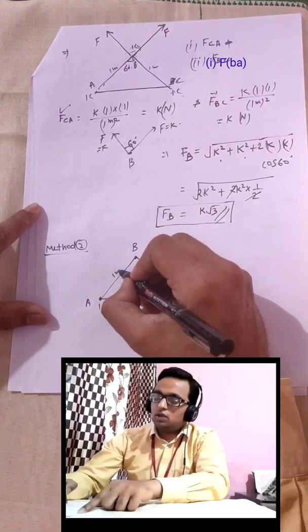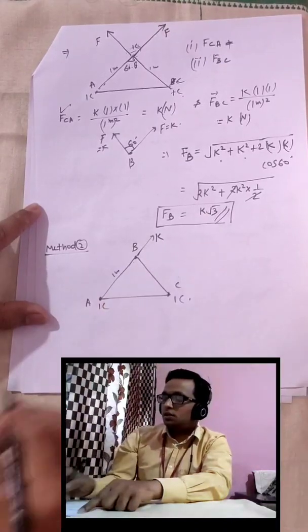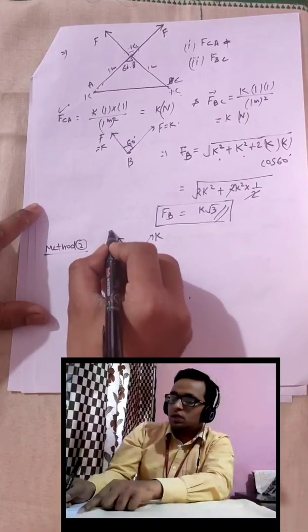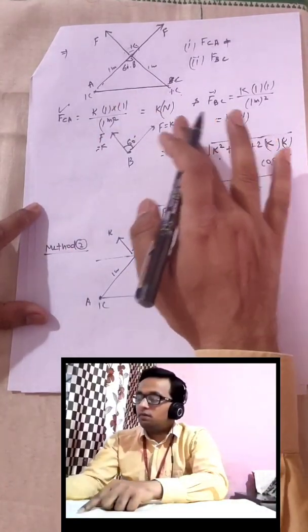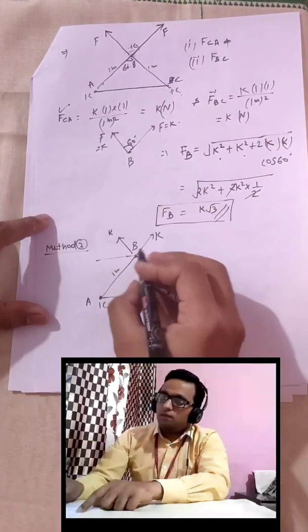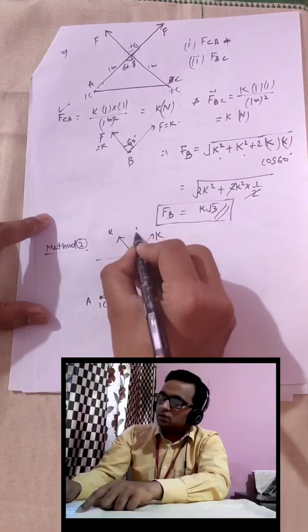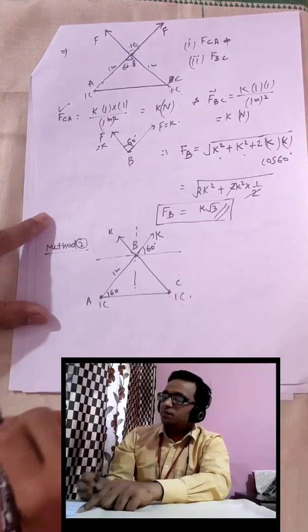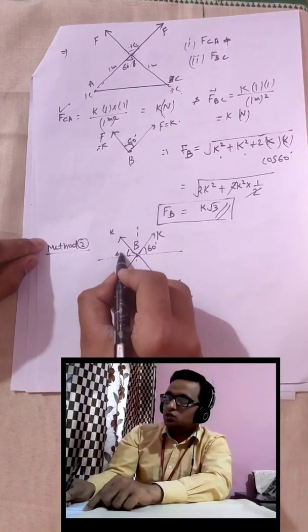Suppose the force on B is K unit and the force on B due to C is also K unit. We have calculated it earlier. Till here everything is the same. Then what we have to do, we know that this angle is 60 degrees and this angle is also 60 degrees and this one is 60. So by corresponding angles this angle is also 60.